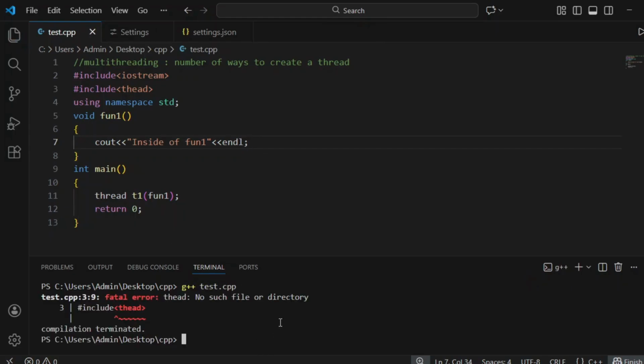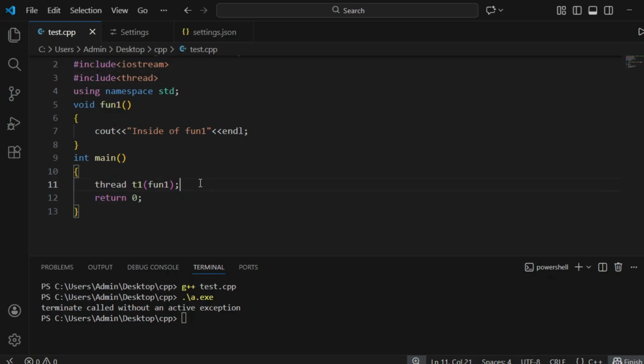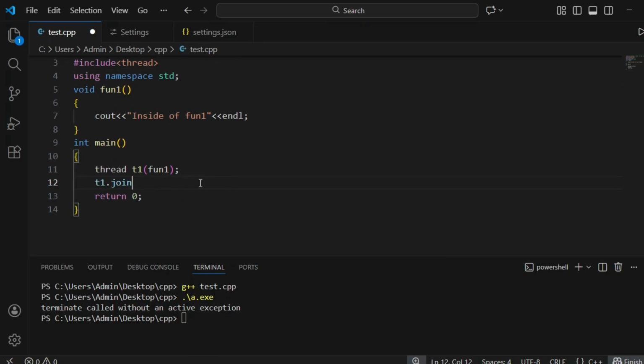Let's compile this. Sorry, a spelling mistake. Run it. See, terminate called without an active exception. So here what you have to do is write t1.join. It means the main thread will execute and parallelly t1 will also execute, and then the main thread will wait for the t1 thread to complete. You have to write this join method for as many threads as you create.